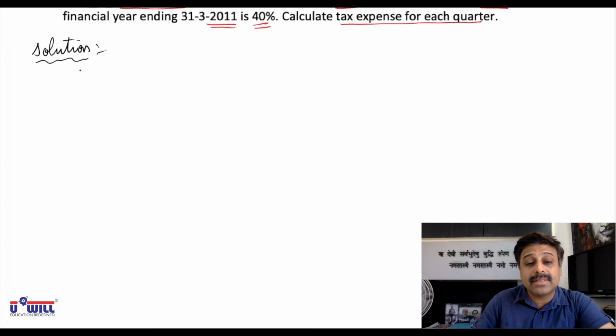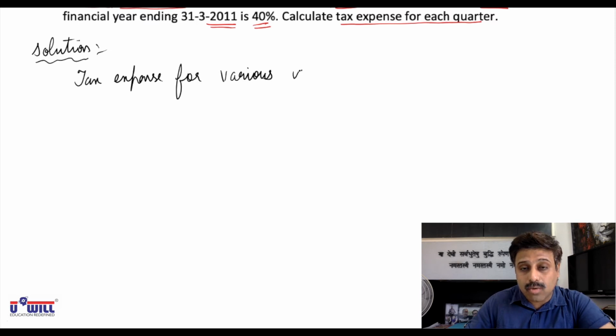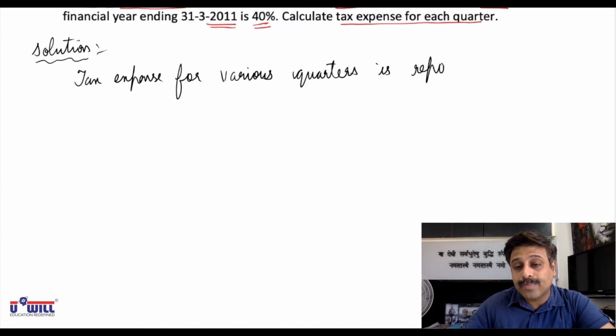Tax expense for various quarters is reported as below.